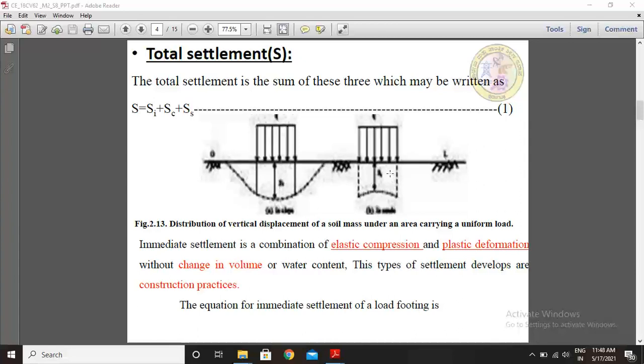But in sands, the footing is constructed on sand and the load is the same. See from this figure, at the center of the footing the settlement is less, but at the edges the settlement is more. So this is the distribution of vertical displacement of a soil mass under an area carrying a uniform load, showing how settlements are distributed in clay soils as well as sandy soils.